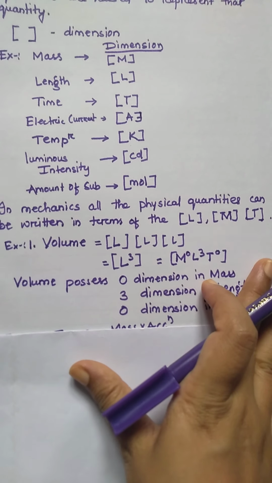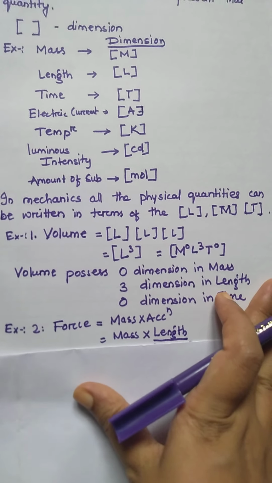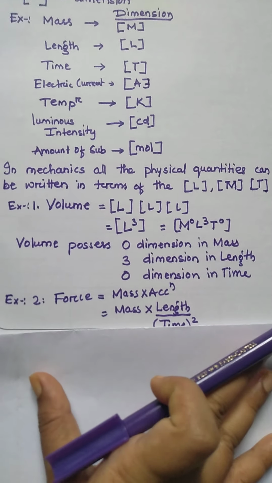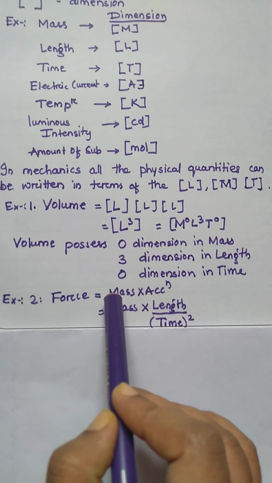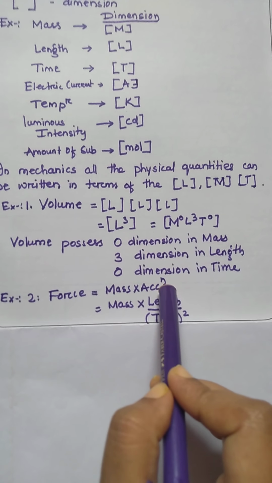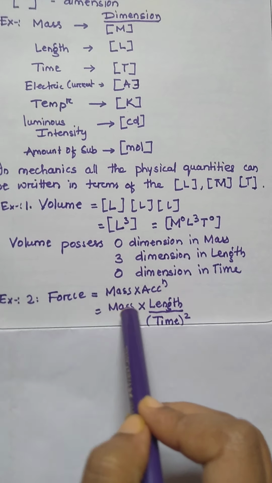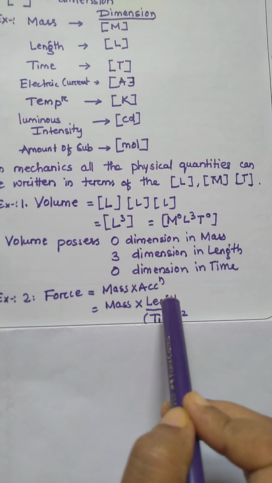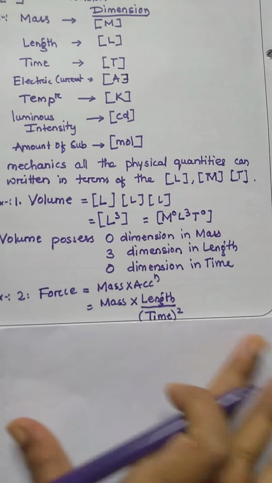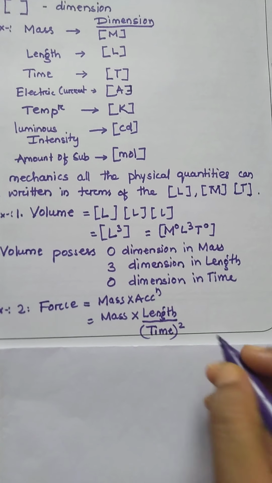Next, let us do another example, that is force. Here you can see the force formula. We know that force is equal to mass into acceleration. So mass into acceleration, and the acceleration formula is length by time square. So let us use the formula.